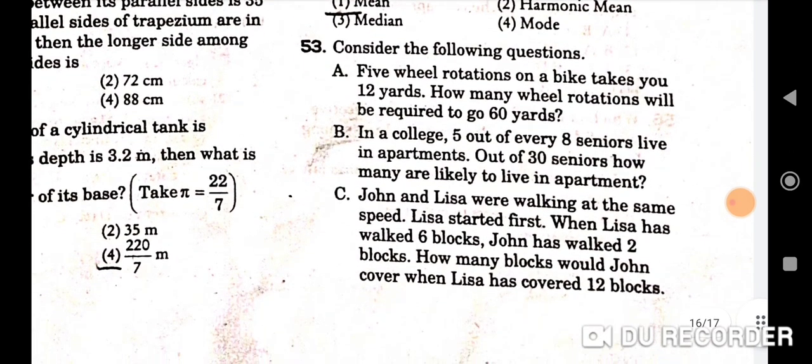Next question is, consider the following questions. 5 wheel rotations on a bike takes you 12 hours. How many wheel rotations will be required to go 60 yards? In a college, 5 out of every 8 seniors live in apartments. Out of 30 seniors, how many are likely to live in apartment?